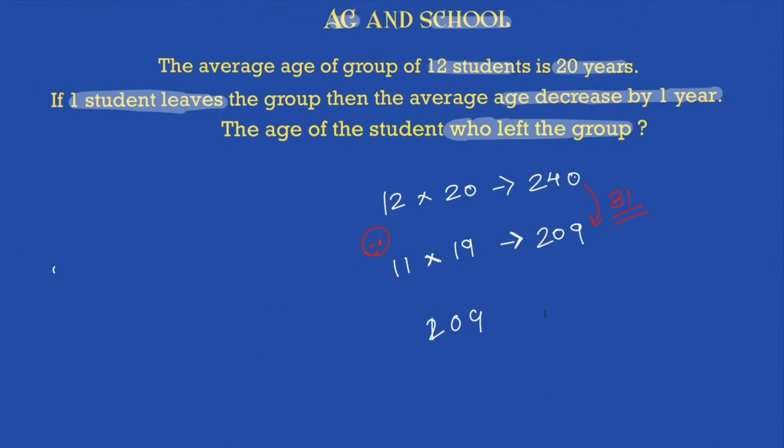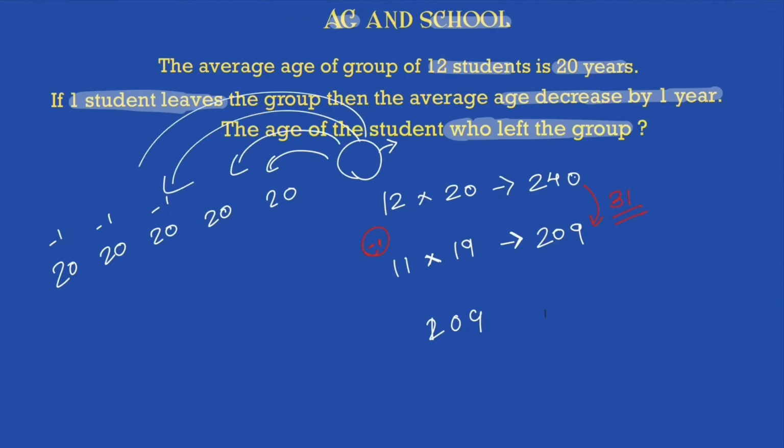you will say 20 is the average age of all the 12 students here. Now you take out one, and so what will happen? See, this student who left right now, he has given this 1 to all of them. He had that extra age, because of which he gave that 1 to all of them. That extra age was given by him. Now he takes back all the ones, so he has given 1 to all of them, which means how many ones had he given? He had given 12 ones.